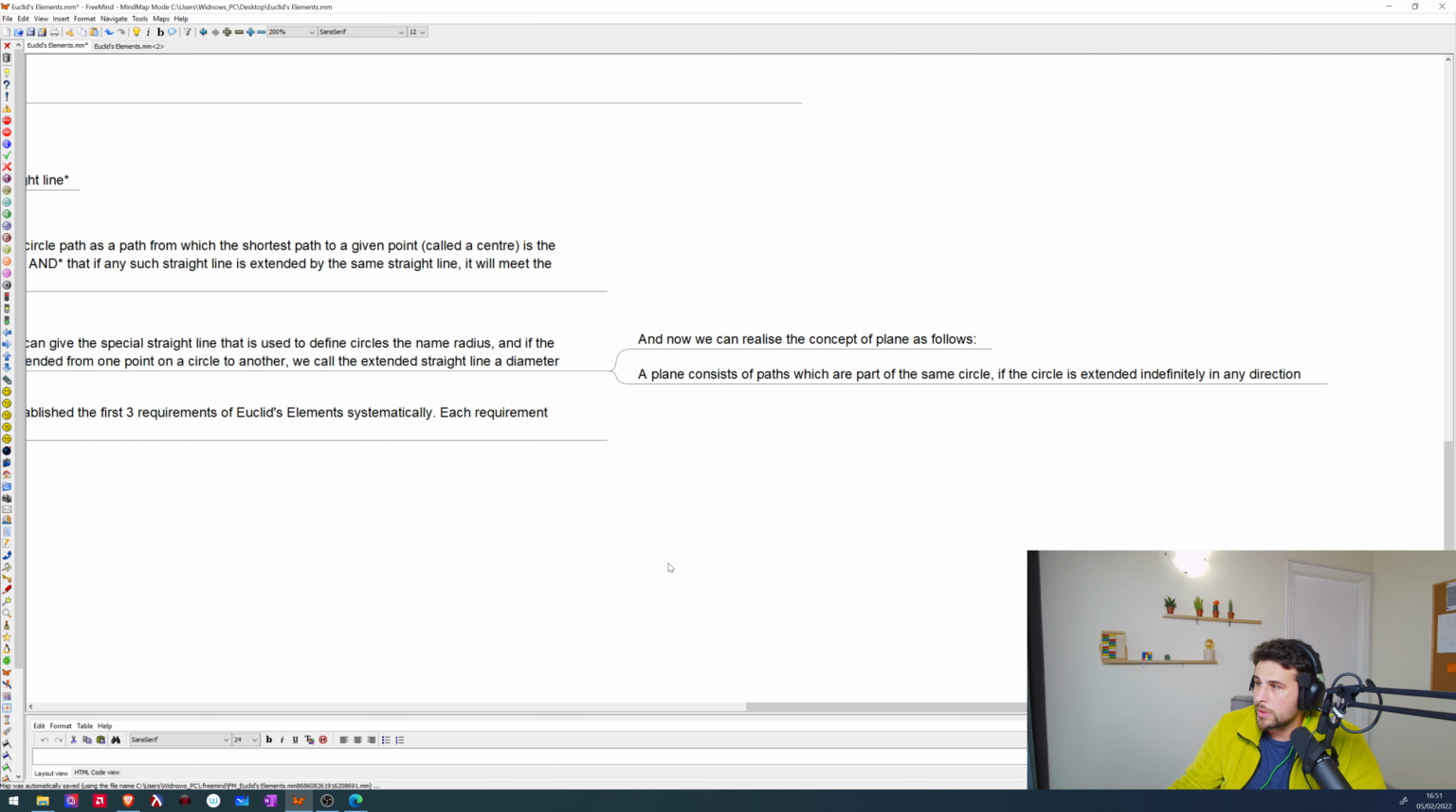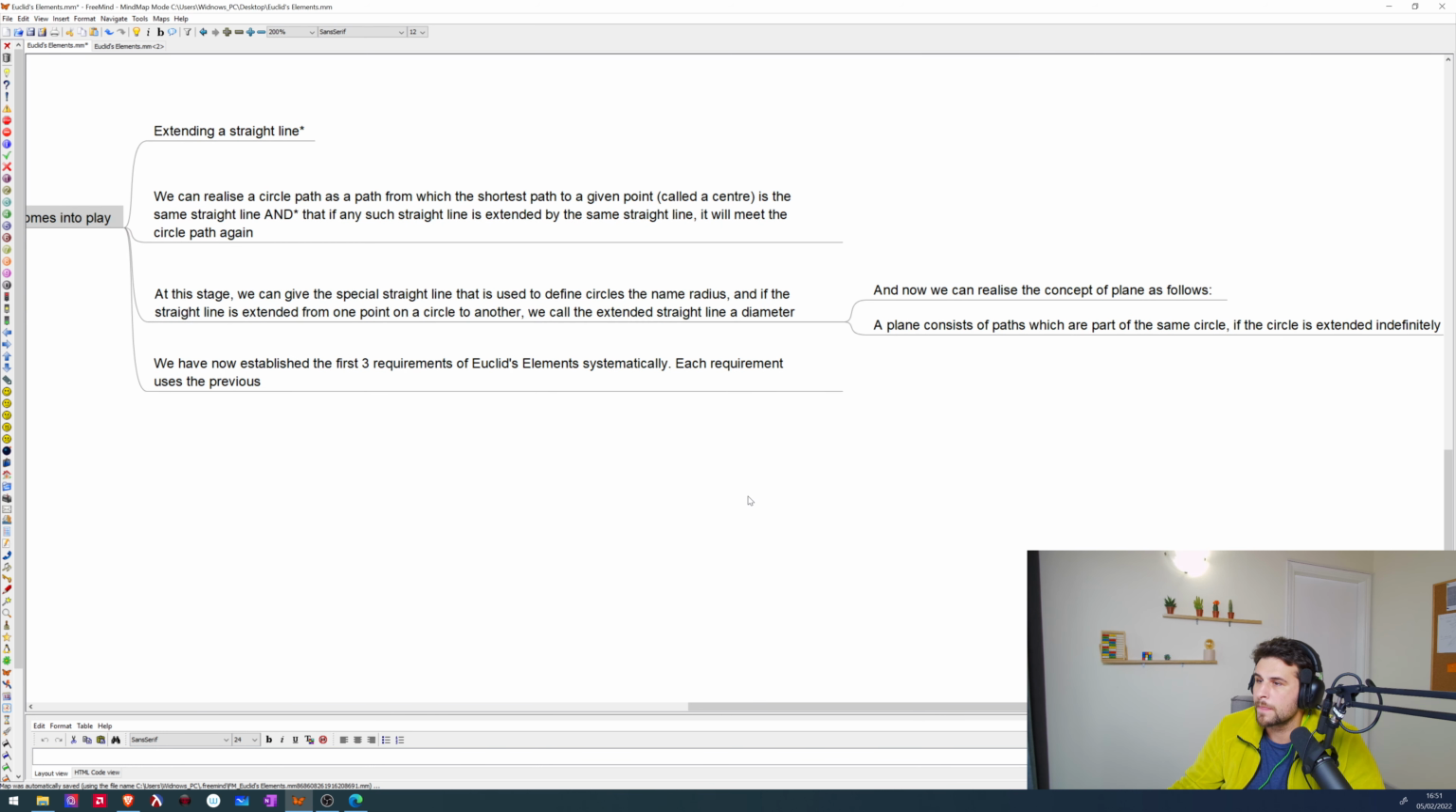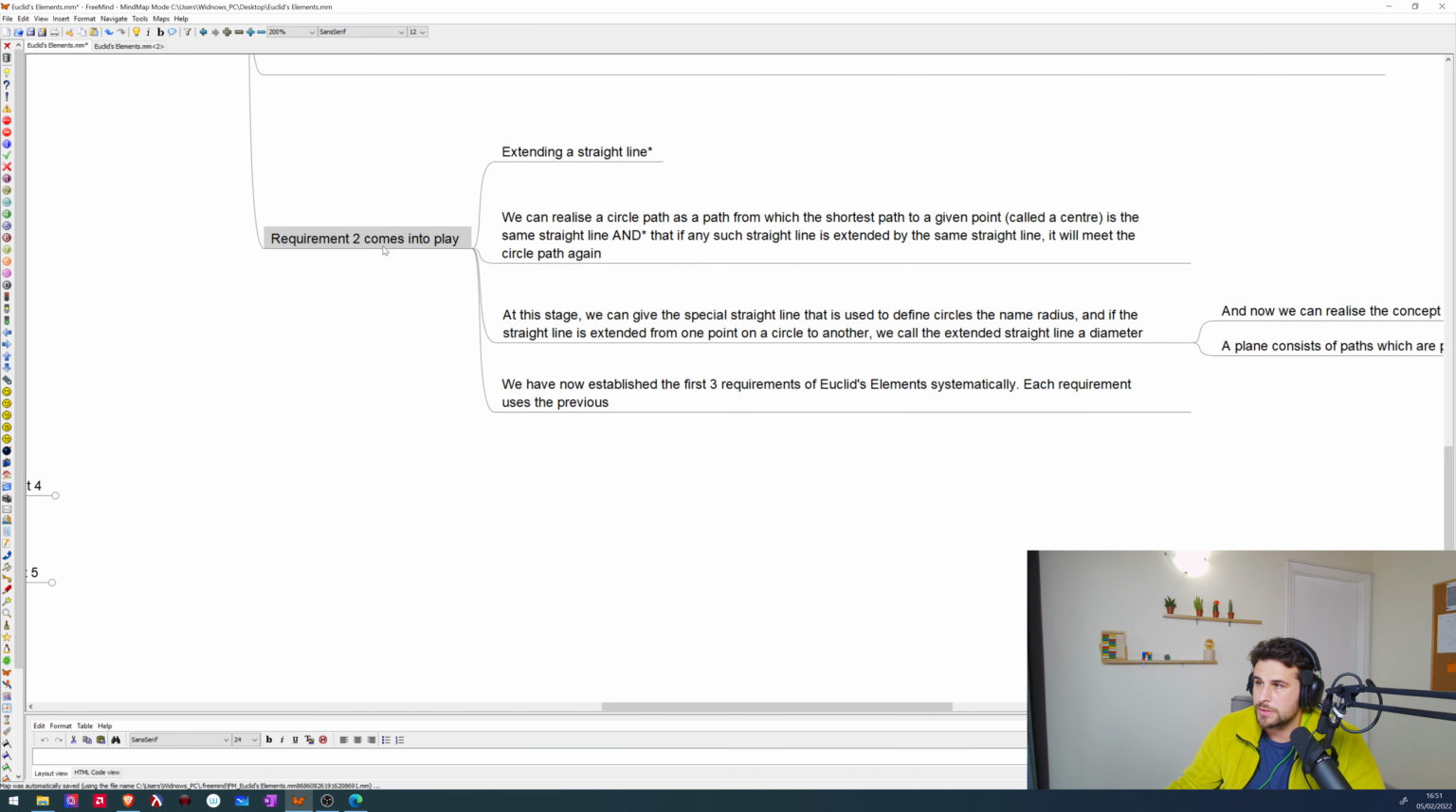So now we can realize the concept of plane as follows. Now we can define the plane. A plane consists of paths which are part of the same circle if the circle is extended indefinitely in any direction. We have now established the first three requirements of Euclid's elements systematically. Each requirement uses the previous.